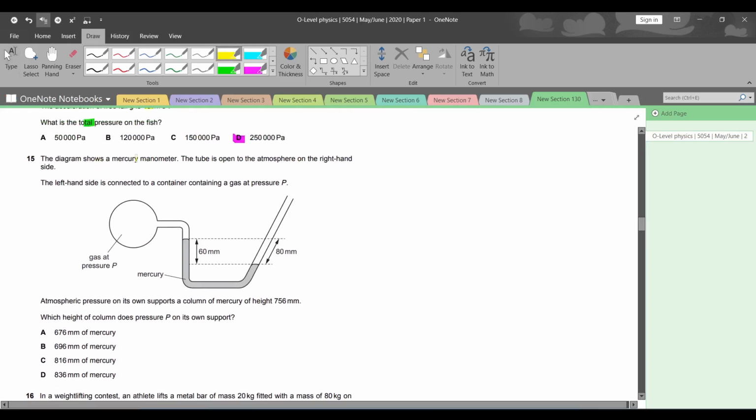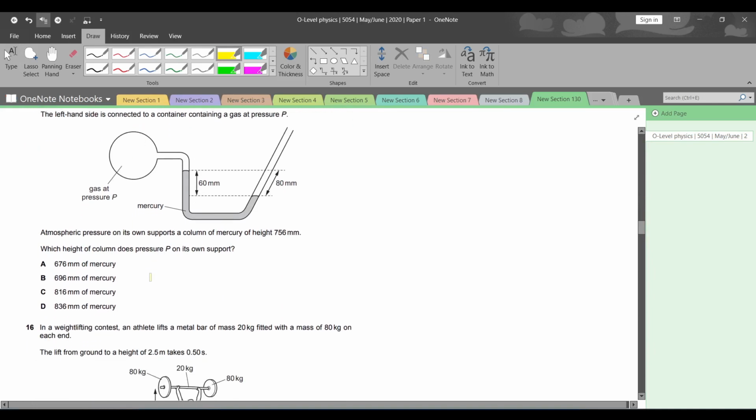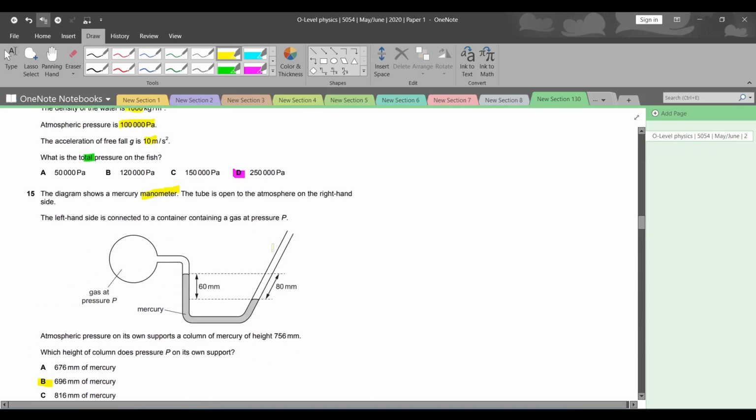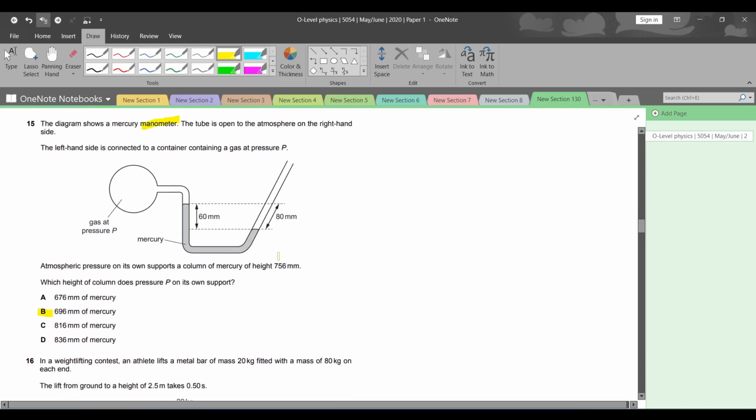अच्छा जी, the diagram shows a mercury manometer, मैनोमीटर का क्वेश्चन है, and B is the right answer. दिस इज नॉट इन आवर सिलेबस, so we do not have to attempt this question.